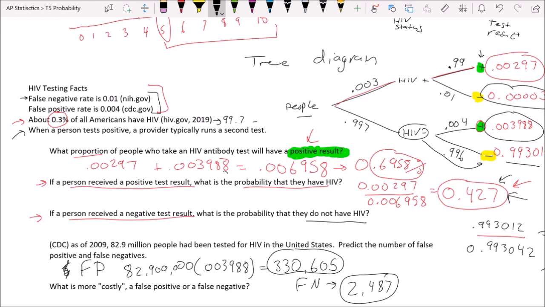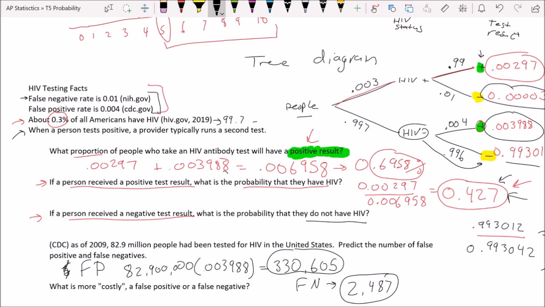A person who gets a false negative then does not get treatment, and their disease continues to progress, typically to a point, or often to a point, where they can't be saved or they can't live a full life. Additionally, in that time, since they don't know that they're HIV positive, they could potentially be infecting other people without knowing it. And so both on an individual level and on a societal level, a false negative is very, very costly. It's something that we can't really afford.